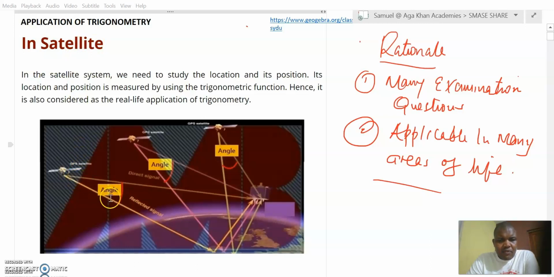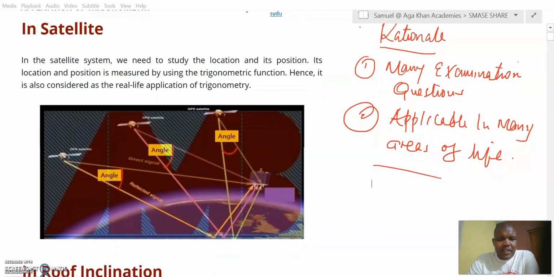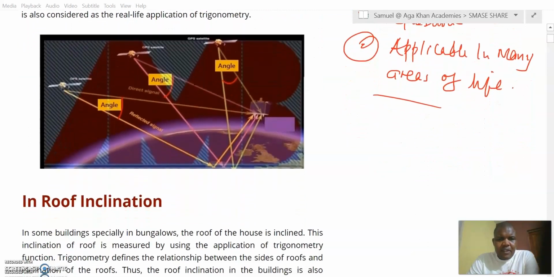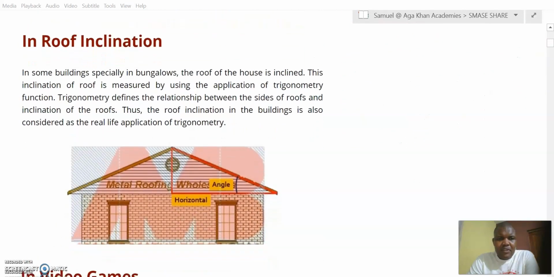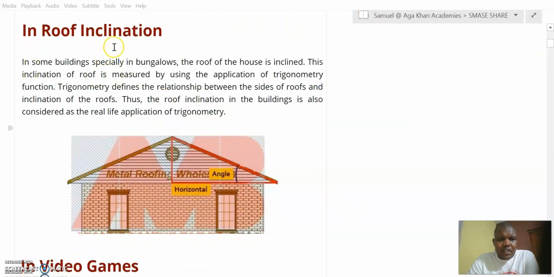Look at the angles of the rays that are being thrown from the Earth to where the satellite is. The signals, the way they are received on Earth up to where the satellite is in the sky. It is purely trigonometry. Look at the inclination of the roofs.